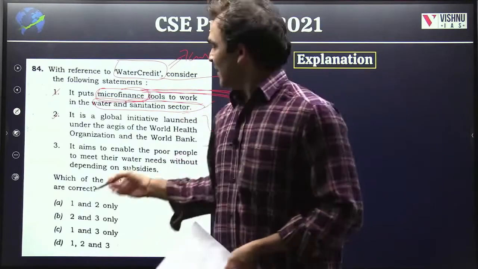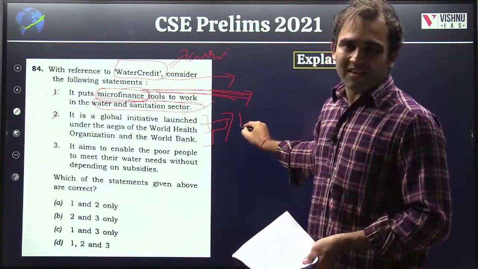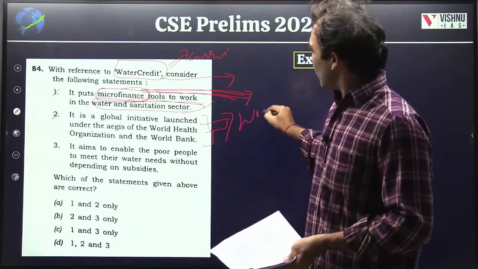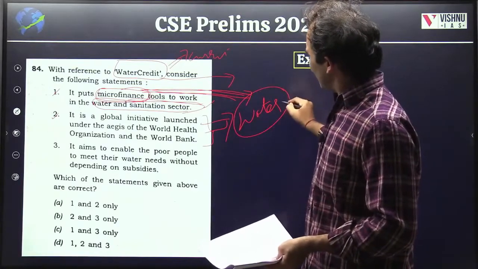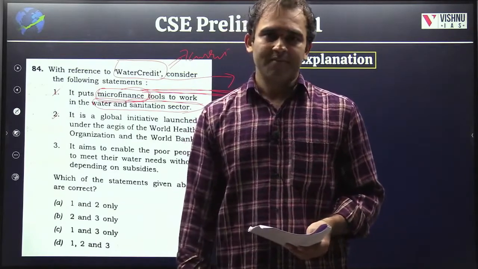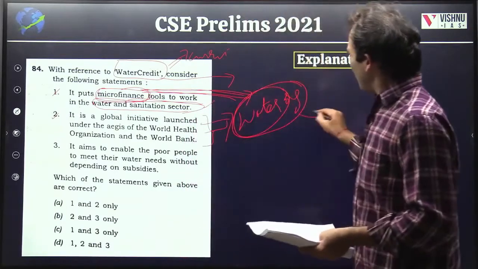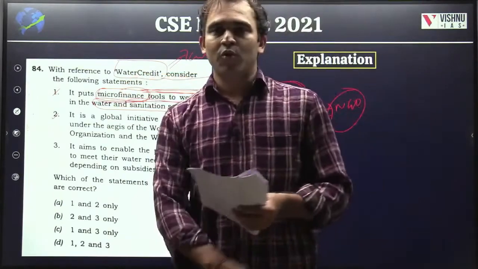This is not by WHO and World Bank. It is a private sector initiative. There is an organization, Water.org, go and check the website. It is an NGO which is based in the USA. So they are taking up this program of water credit.